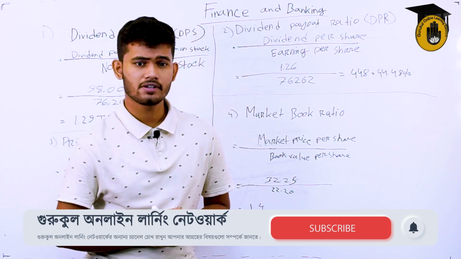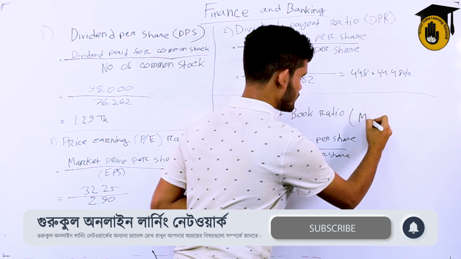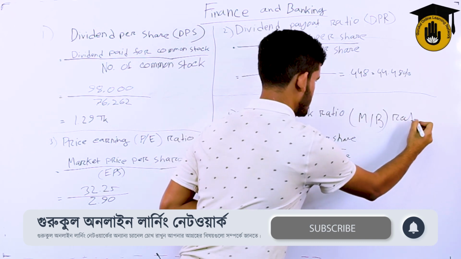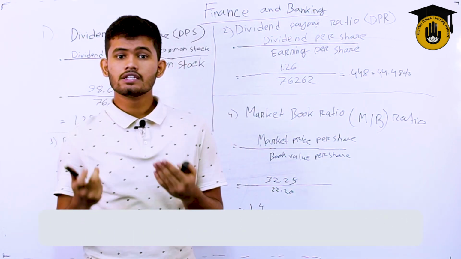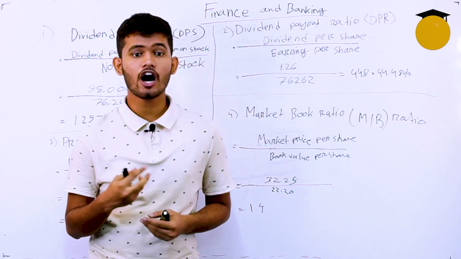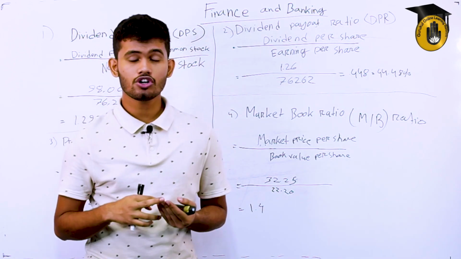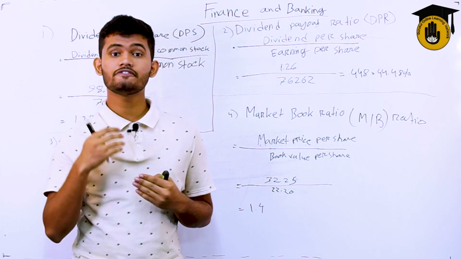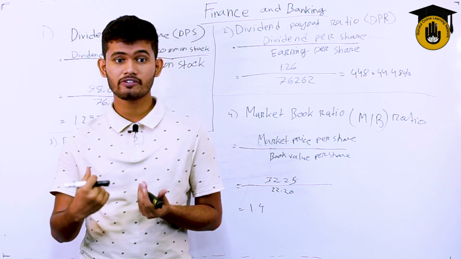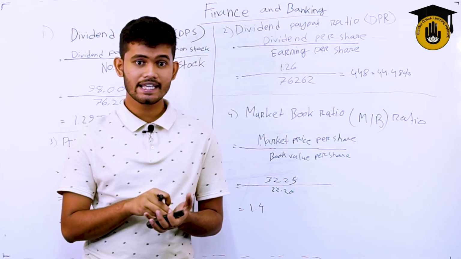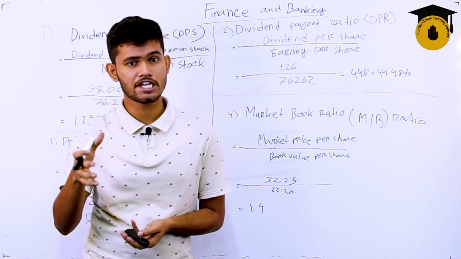So let's take a look at the next one, the market value or MB ratio. So what is the market value ratio? The market value ratio provides an assessment of how investors view the firm's performance. In the previous one, the PE, we gained knowledge about how the firm will perform in the far future, and the market value ratio provides an assessment of the firm's current performance. That means the firm's current performance is taken through the MB, the market book ratio, and the firm's future performance was taken by the price earning ratio, the PE ratio.